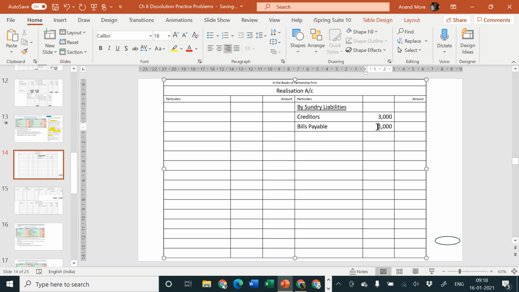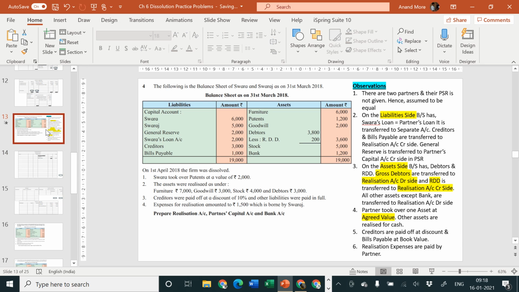Amount in the outer column is how much? 4000. Next item. Now all items of the liability side are complete. Let us consider the asset side.